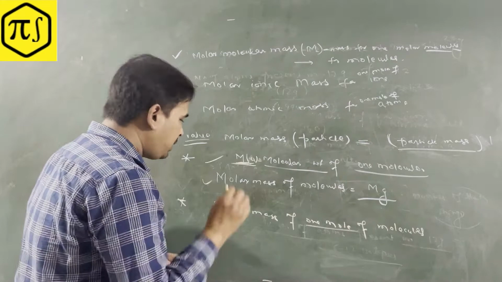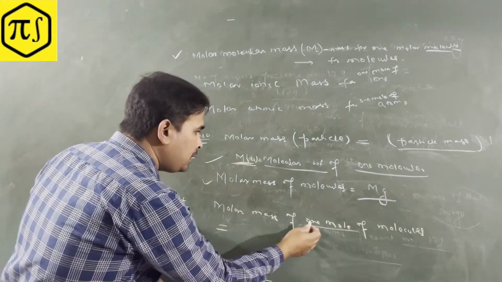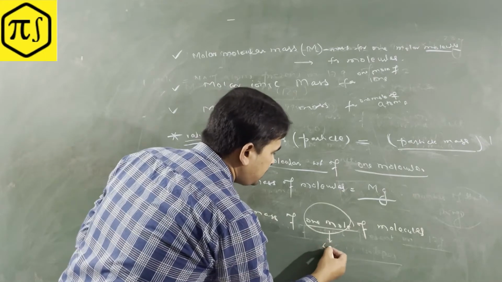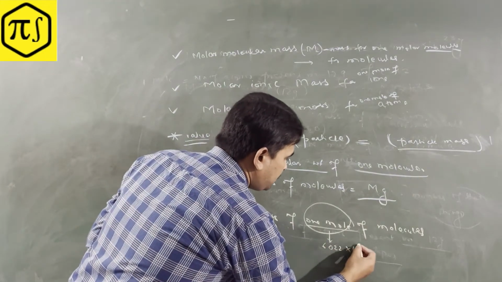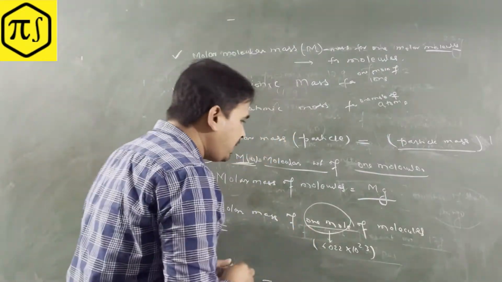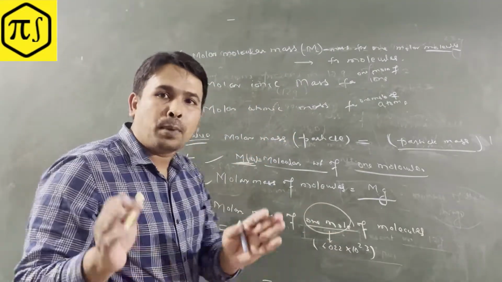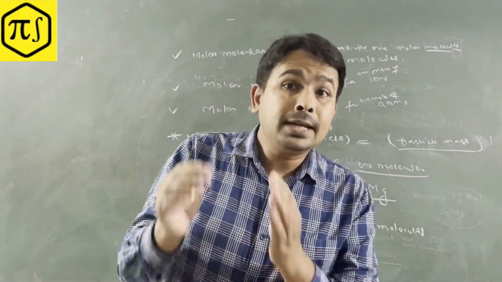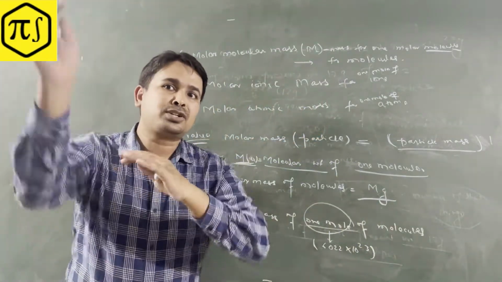Now, in 1 mole, how many molecules will be there? That will be 6.022 into 10 to the power 23 molecules. If you know the mass of 1 molecule and how many molecules there are, then you can get the total mass for 1 mole.